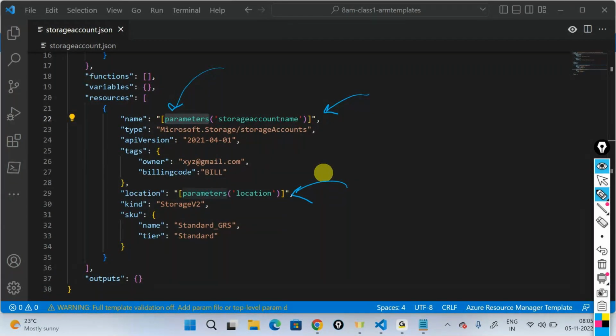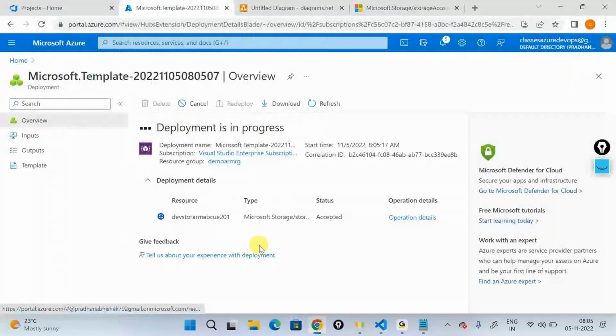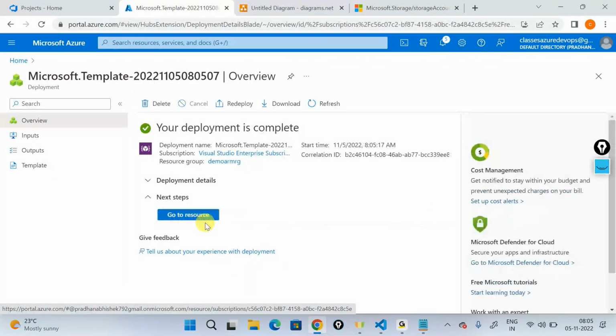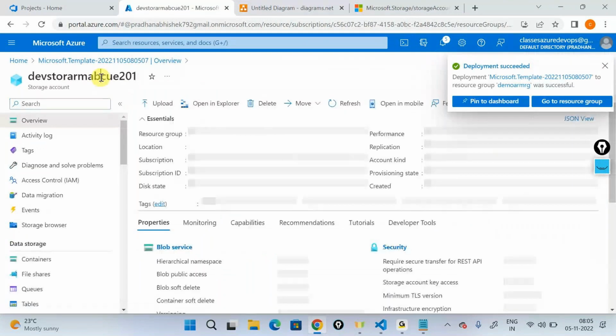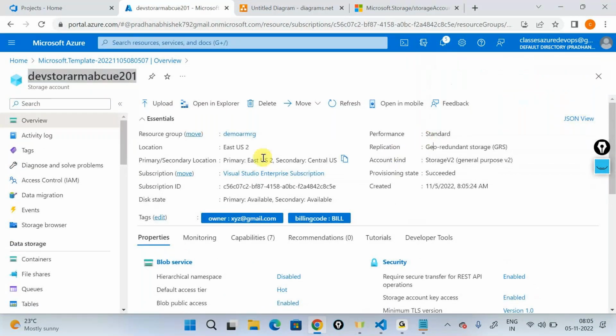Once I redeploy this, it's going to create this particular name for you. It'll take a minute to create, and the resource is deployed: Standard GRS with this particular name. The resource is actually deployed here. Yes, any questions still here?